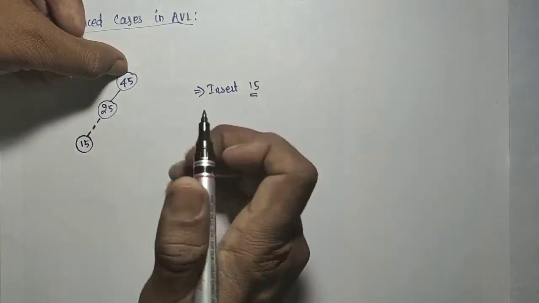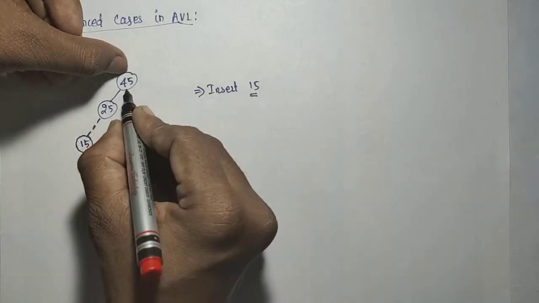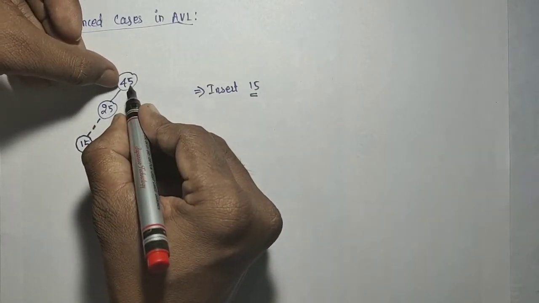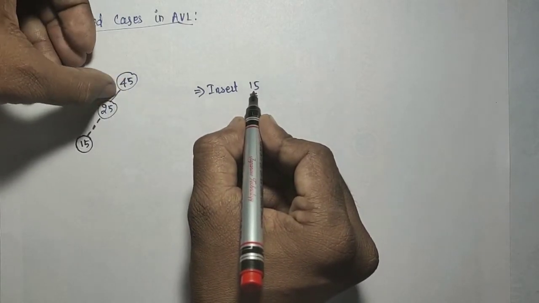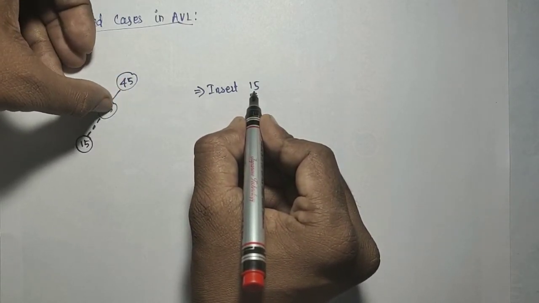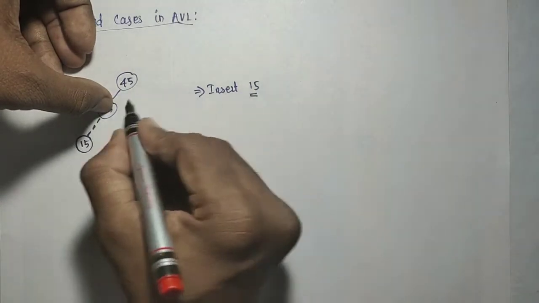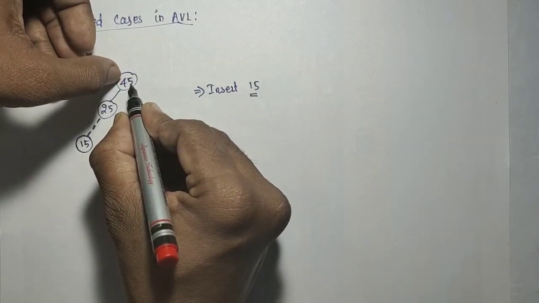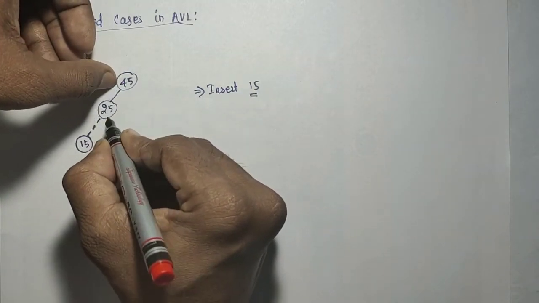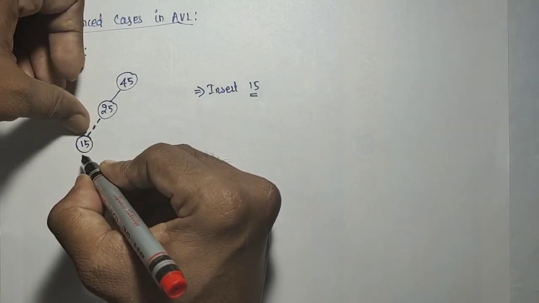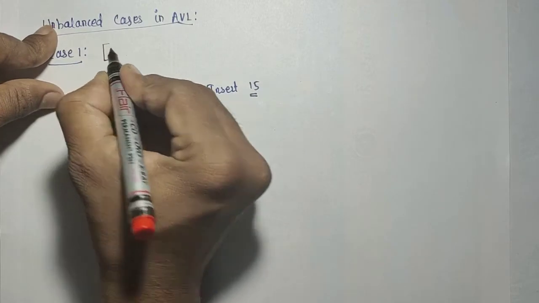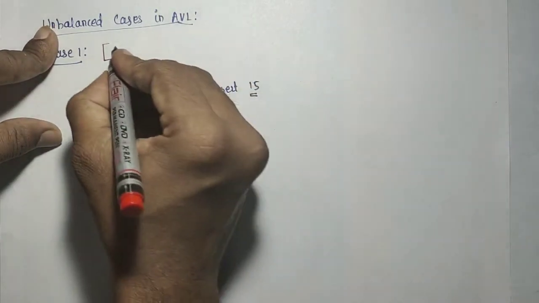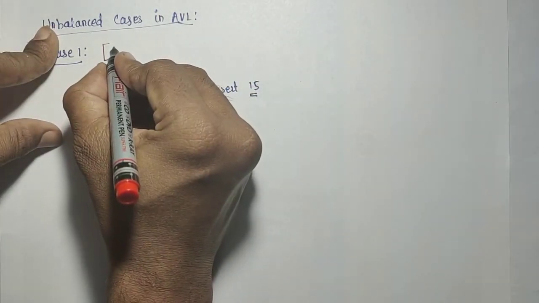So the first case is identified: the unbalancing occurred due to insertion at the left of the left subtree.